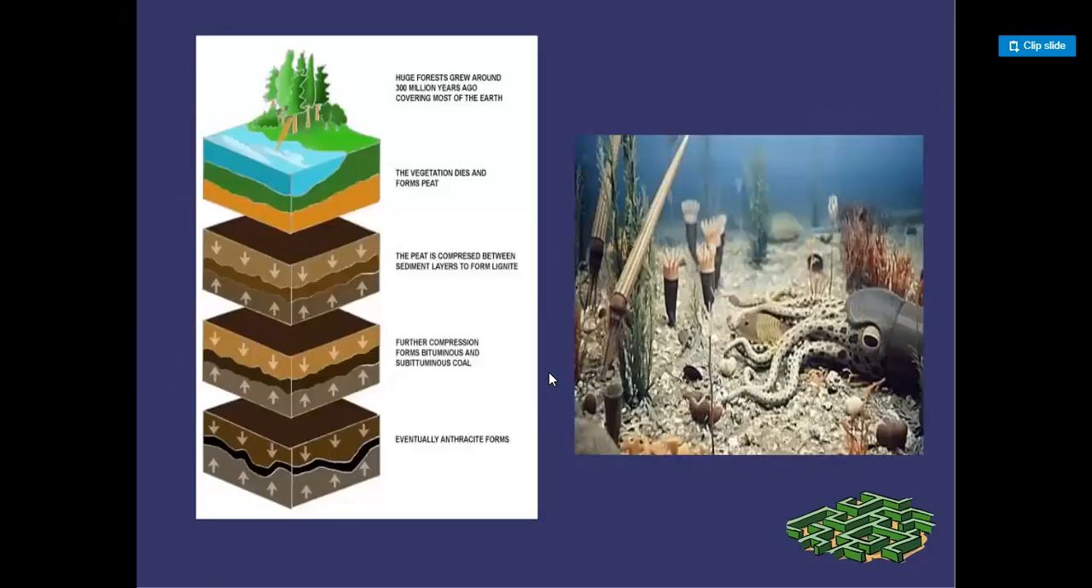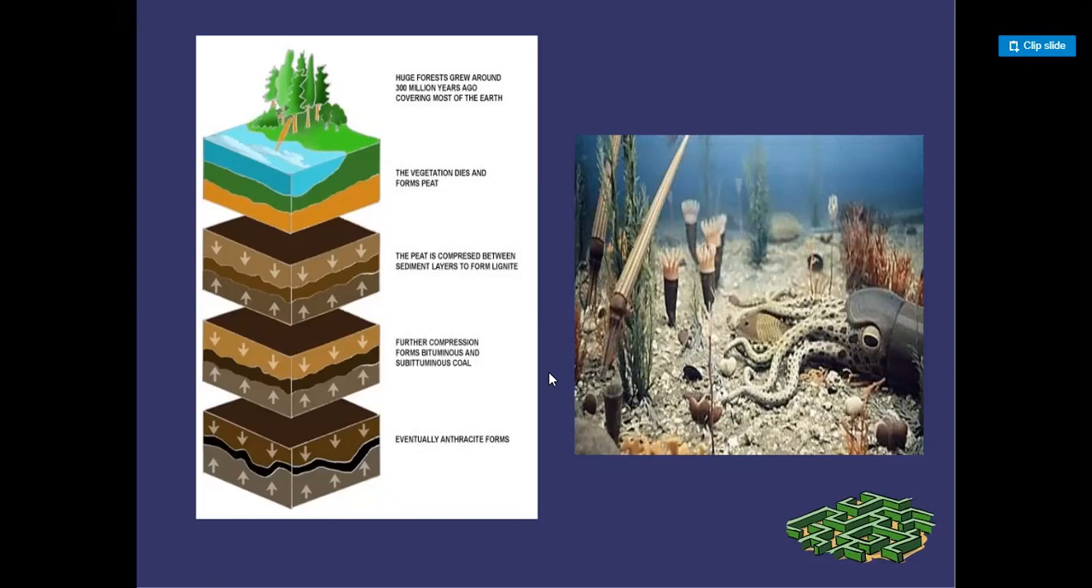Guys, here is the example of a huge forest that grew around 300 million years ago, covering most of the earth. The vegetation and forest become peat. The peat is compressed between sedimentary layers to form lignite, and further compression forms bituminous coal. Eventually, anthracite forms. So, guys, from this figure, we can evaluate the stages of coal formation.